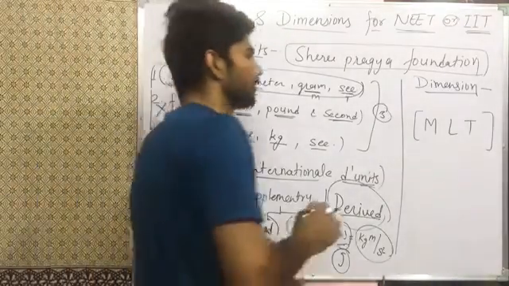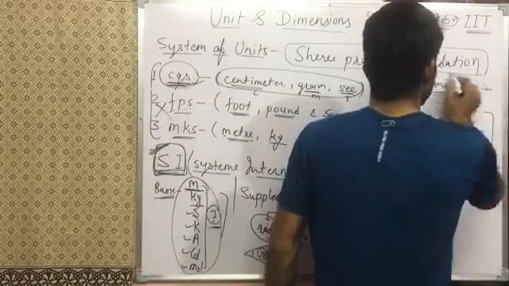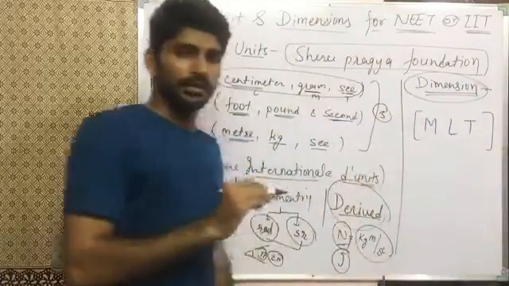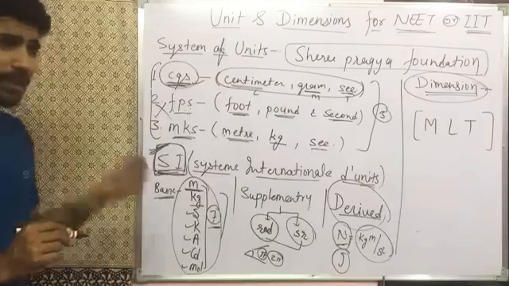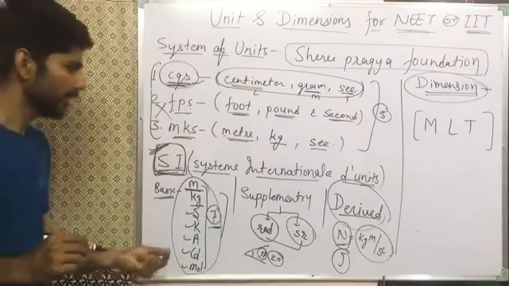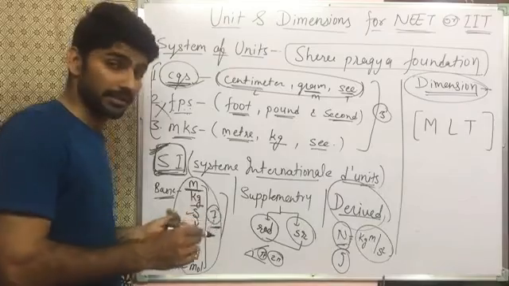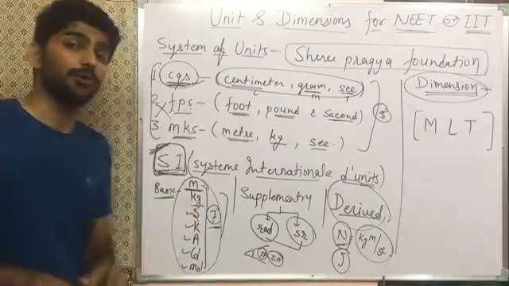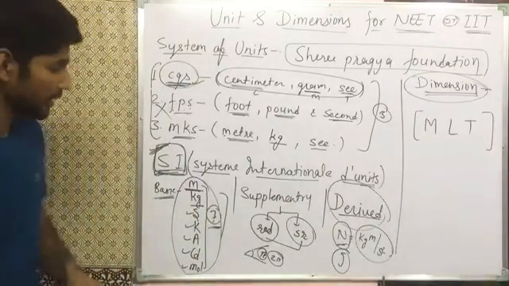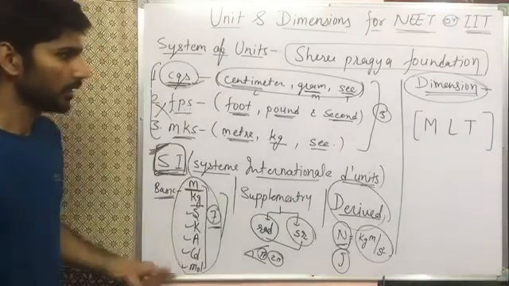And here we come to dimension. Dimension is basically the representation of a unit in terms of basic units. The dimension is the representation of any quantity or any unit in terms of basic units.